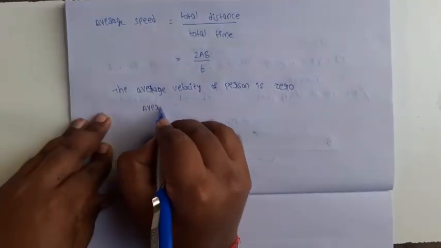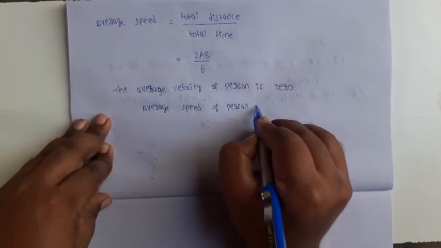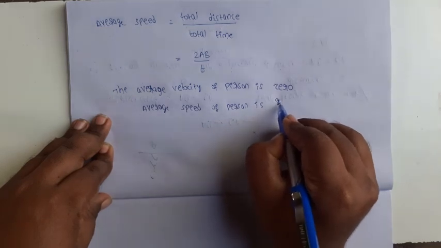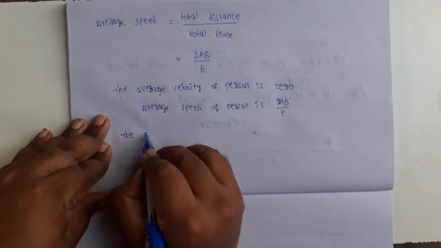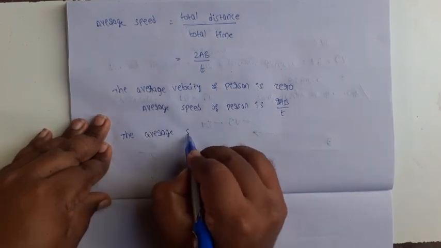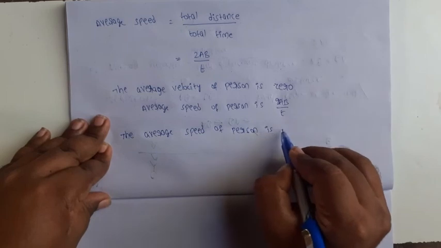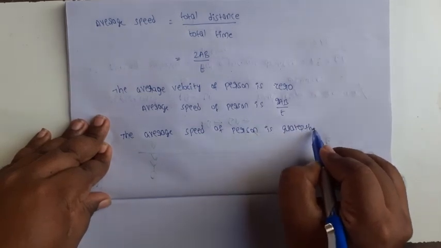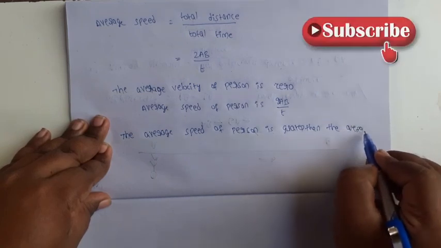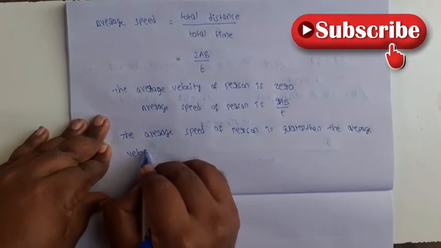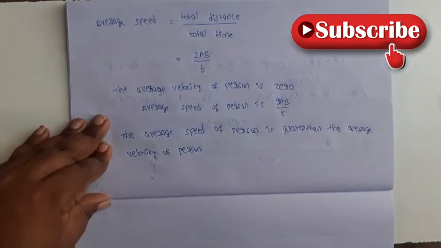Average speed of the person is 2AB by T. So the average speed of the person is greater than the average velocity of the person. Okay, that is the conclusion.